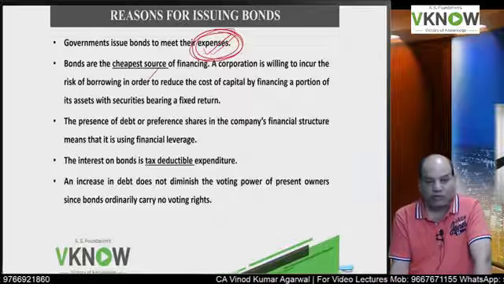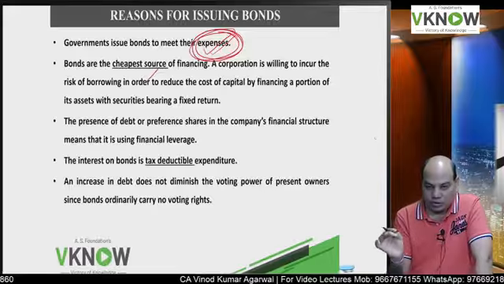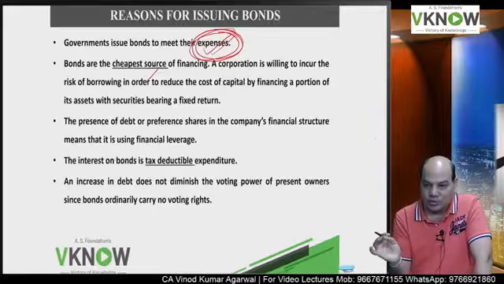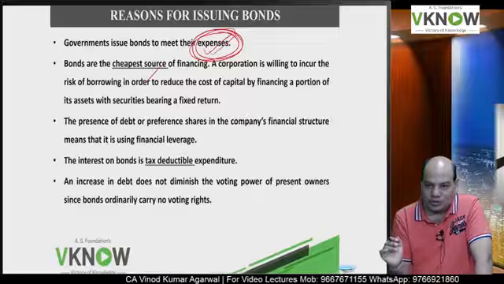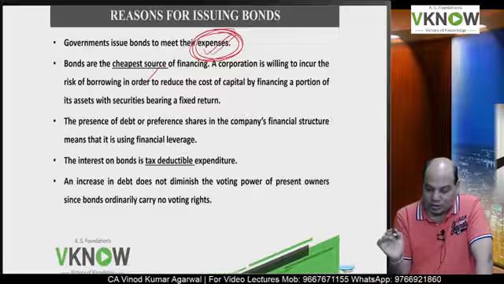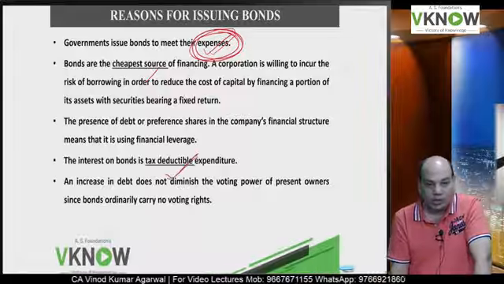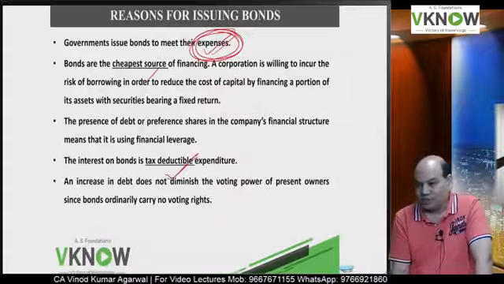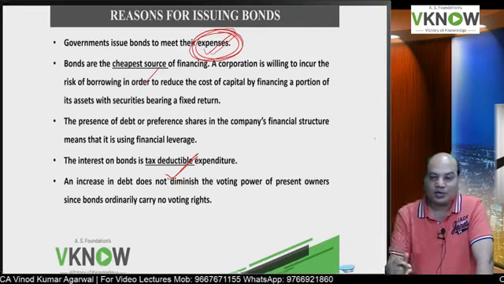The second reason why bonds are preferred over equity shares is that bonds are cheaper compared to equity. The interest rate is lower than the dividend that they have to pay. Not only that, interest is a tax deductible expenditure. When you pay interest, you can claim it as an expense in your tax return and your tax liability goes down.